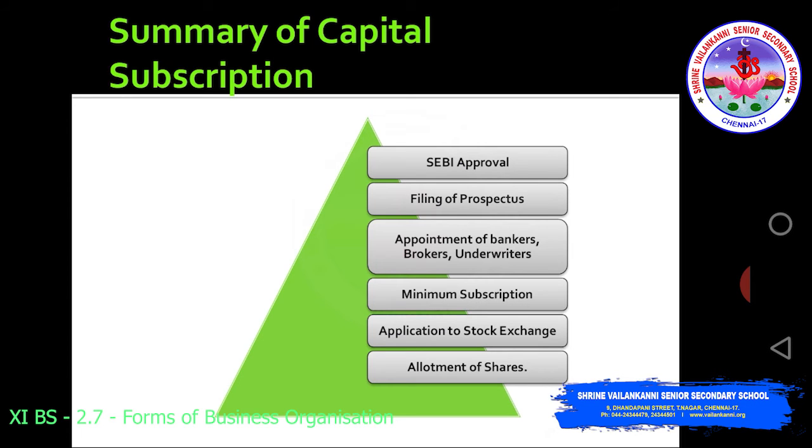So I've just given this summary of capital subscription. You can see first is SEBI approval, second one is filing of prospectus. After filing of prospectus, you have the appointment of bankers, brokers and underwriters, then checking for minimum subscription.